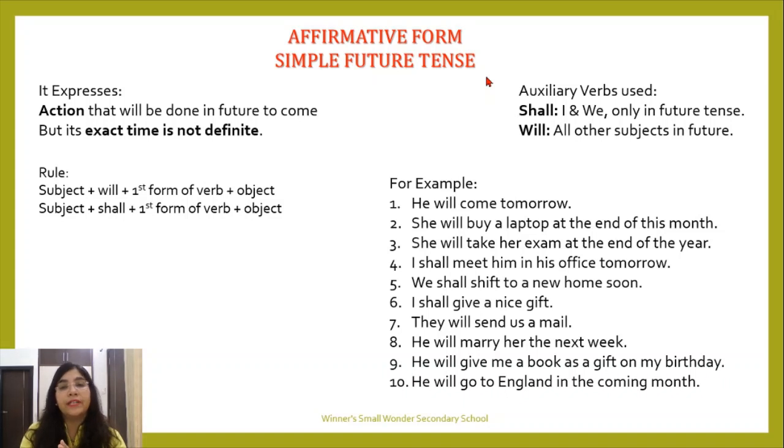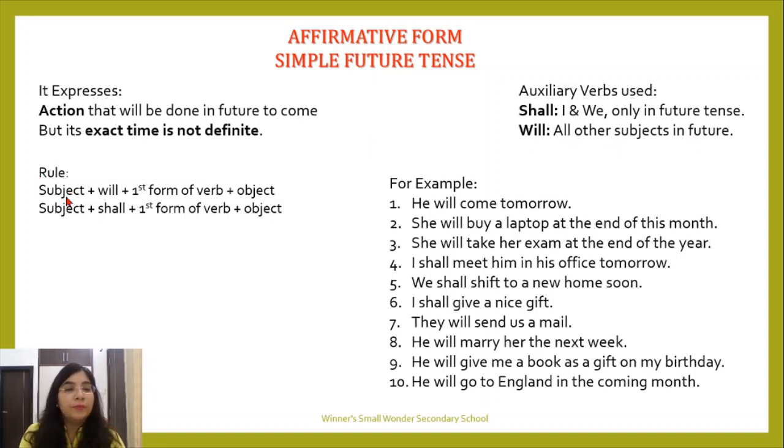With simple future tense we use two auxiliary verbs, that is shall and will. Now shall is used with two subjects, that is I and we, but this rule is only for the future tense. With these both subjects we use shall, and with all the other subjects including he, she, it, they, you, with all of them we use will. So shall with I and we only in future tense, will with all other subjects in future.